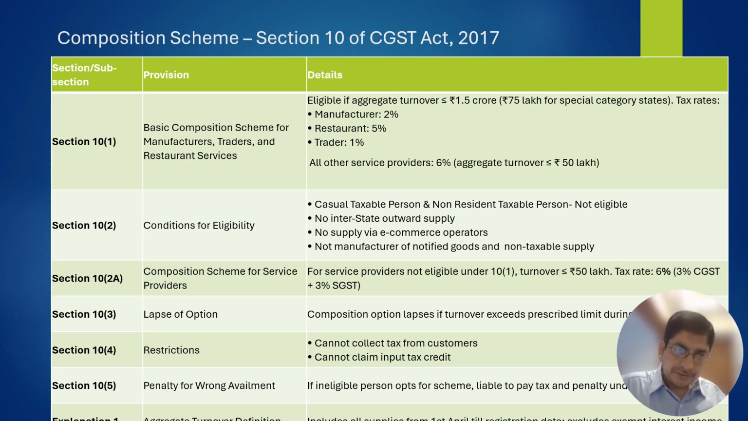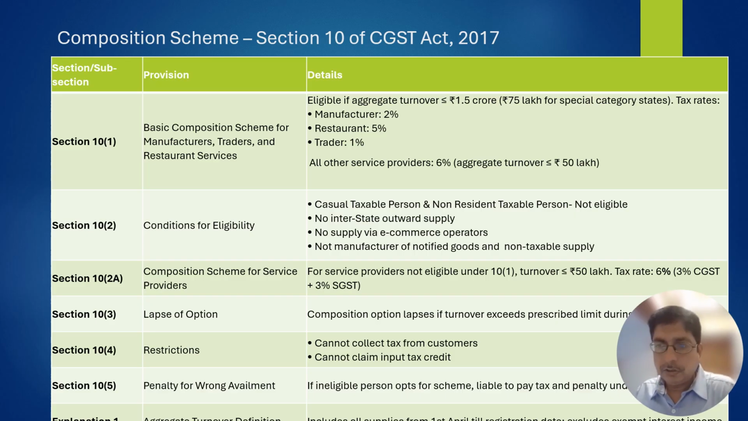There are restrictions. What are the basic restrictions in the composition scheme? First, a person cannot claim ITC on his purchases. Second, he cannot charge GST on his output supply. It's a cost of the business. These are the basic conditions in the composition scheme.